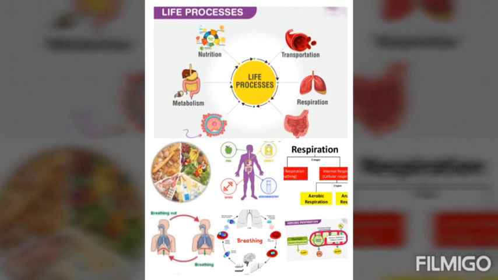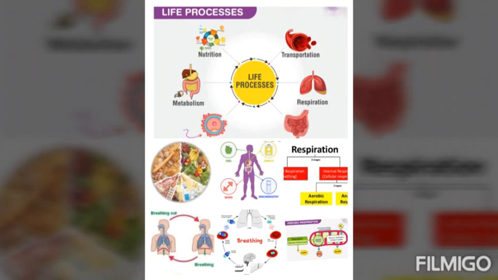So today we have seen what is meant by life process, and what are the various life processes which take place in the living organism. Besides, we saw how we obtain energy, what nutrients we consume from the plants and other sources, and how the plants produce their food. So these are the points we have learned, and we have even seen the details of the ways how the energy is obtained.